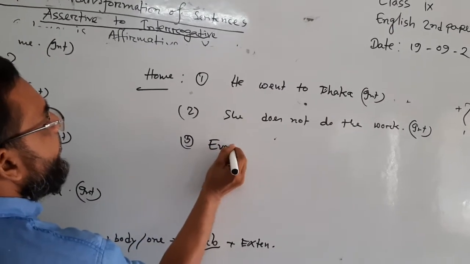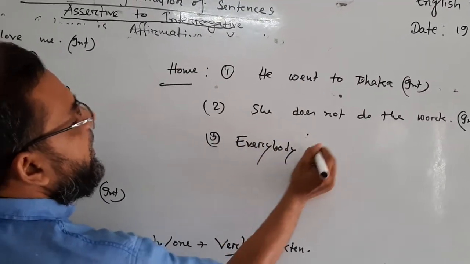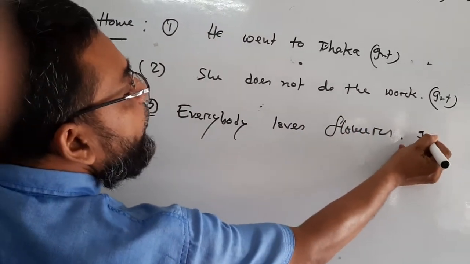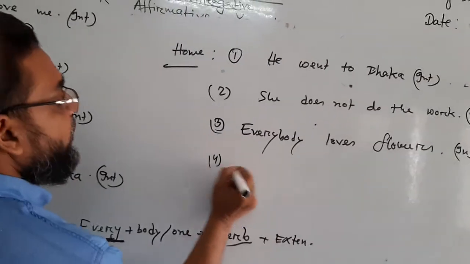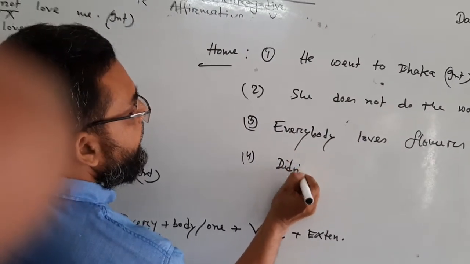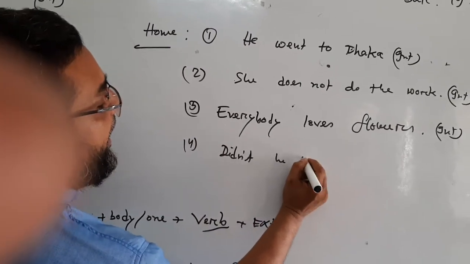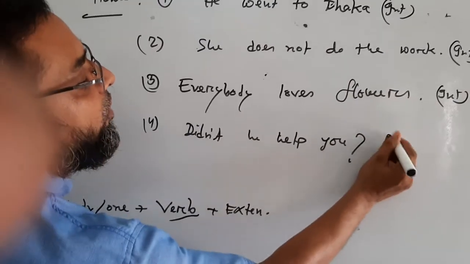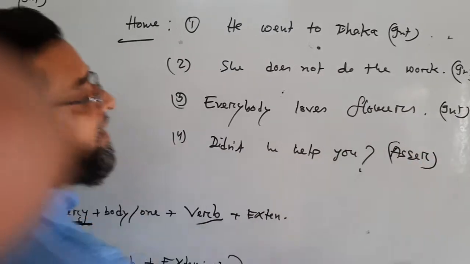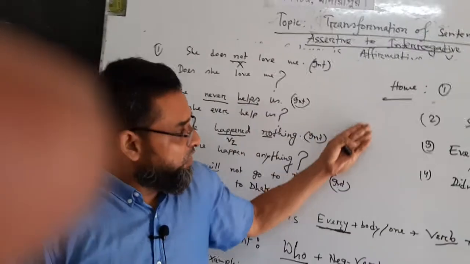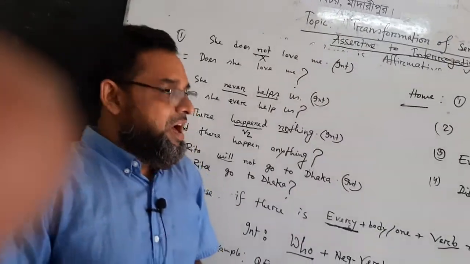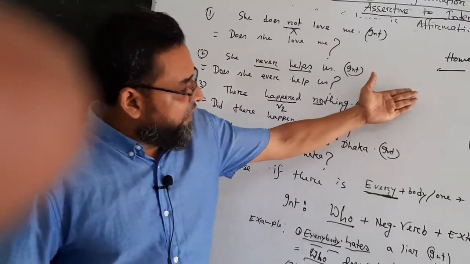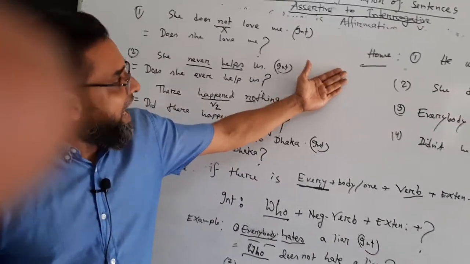Number 3, everybody loves flowers. Interrogative. Number 4, didn't he help you? Assertive. My dear students, here is some homework for you. I hope you can make it. I hope you can change it as directed.